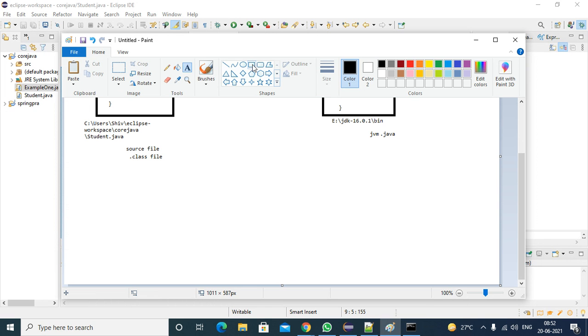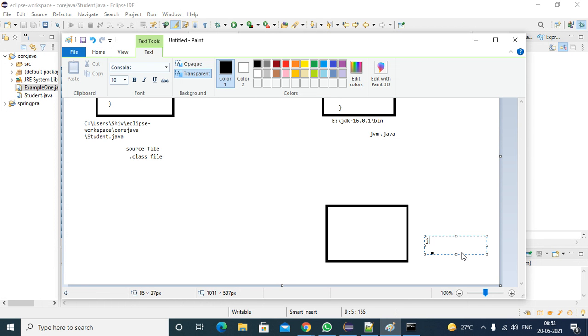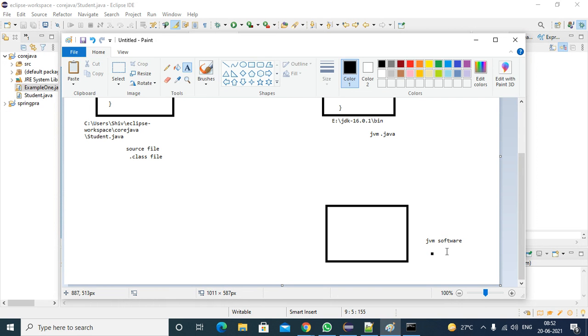Now consider the JVM software, the Java virtual machine. What does the Java virtual machine know? Here you have your class, some student.java class.